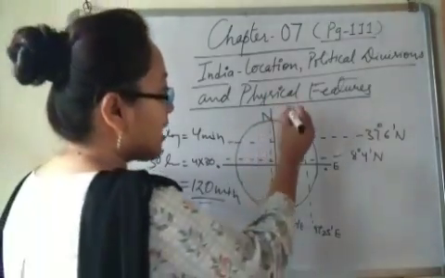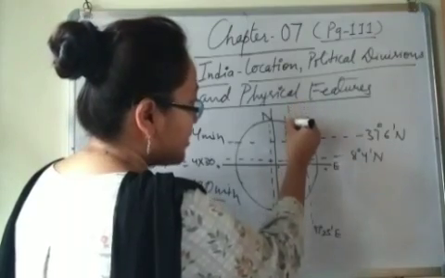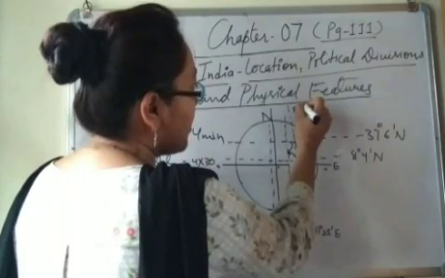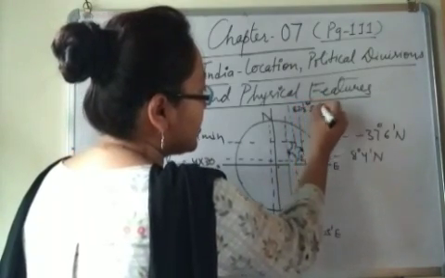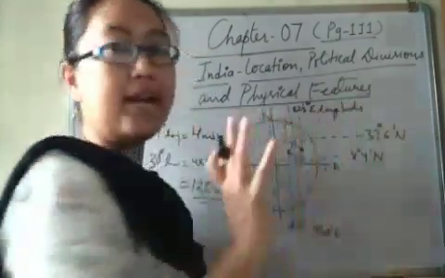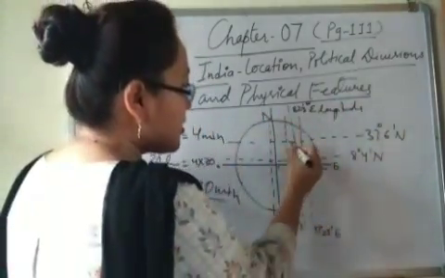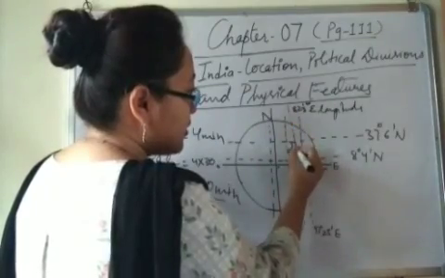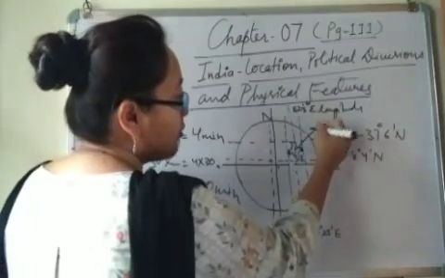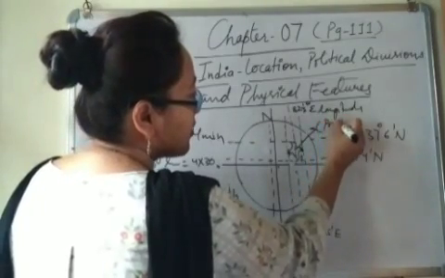This 82.5 degrees east longitude passes through Allahabad. Nowadays the name has been changed; we call it Prayagraj.